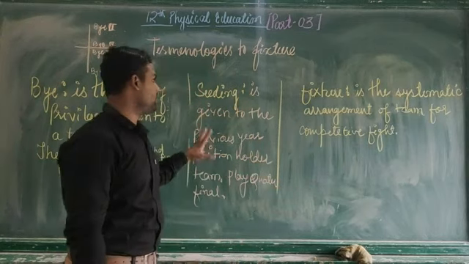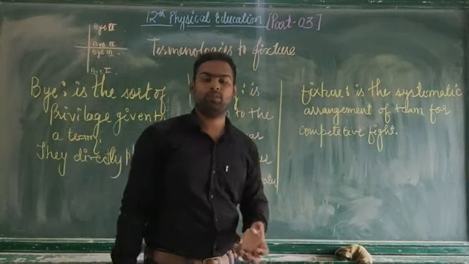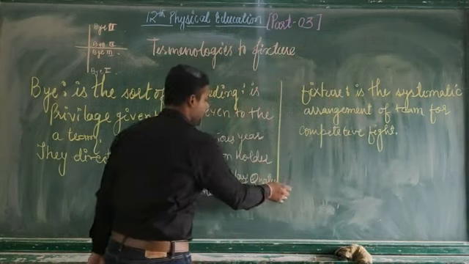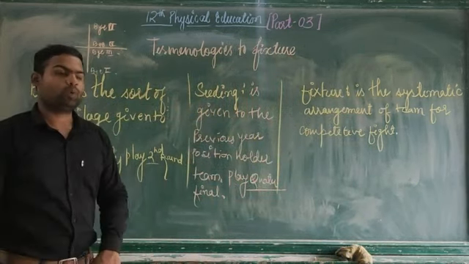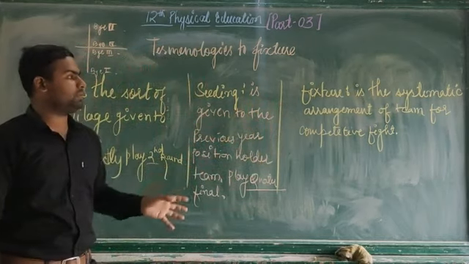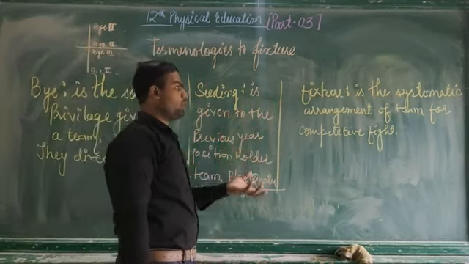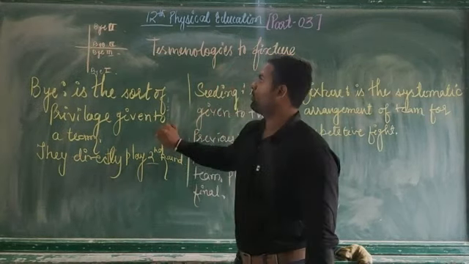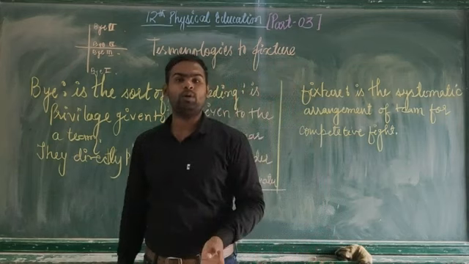If we talk about seeding, seeding is given to the previous position-order teams, and these teams will directly play the quarterfinals. If we talk about fixture, the fixture is a systematic arrangement of teams for the competitive fight. So this is all about the terminologies before you go on to learn the knockout tournament.